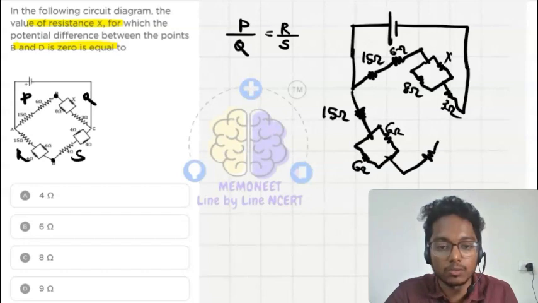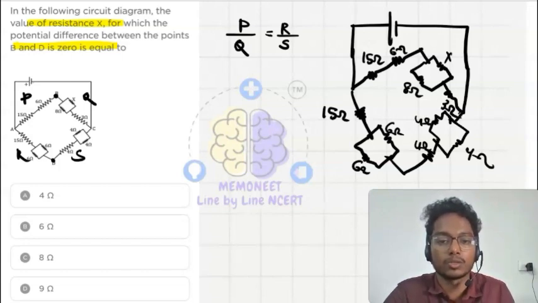This is 4 ohm, 4 ohm, and here another resistance is there, it is 4 ohm and this is also 4 ohm. It is attached to this. So what we have here is 15 and 6 ohm. So 15 plus 6, the equivalent resistance is 21. So this will be this upon Q.